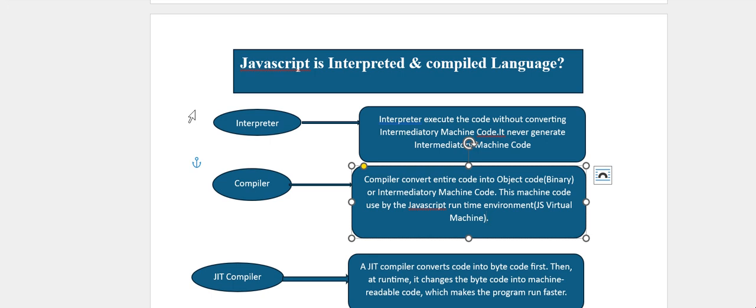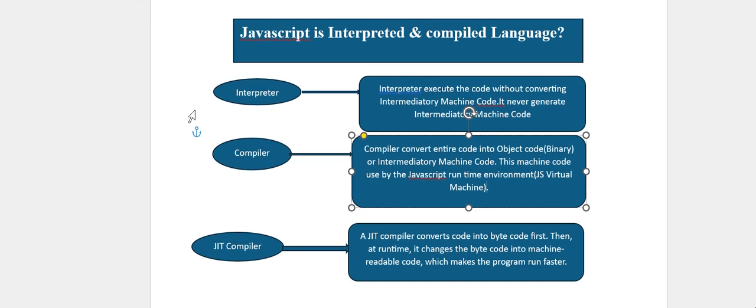Then we will discuss the JIT compiler, and then I will try to write a simple code to execute and explain that it is interpreted.